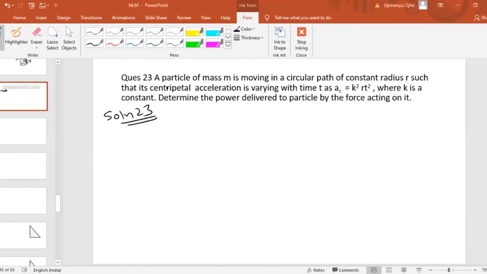Now we know that centripetal acceleration a_c is given by k square r t square. Centripetal acceleration can also be written as v square by r.